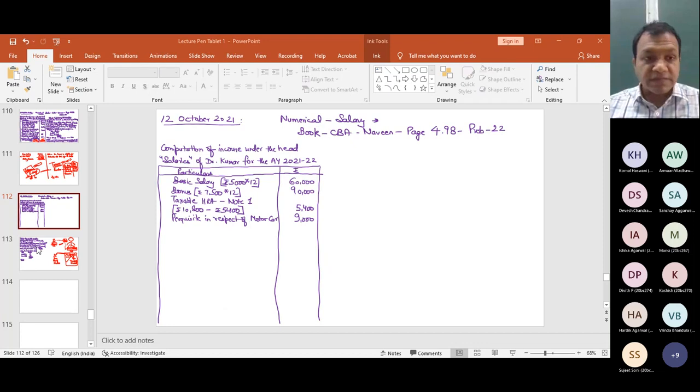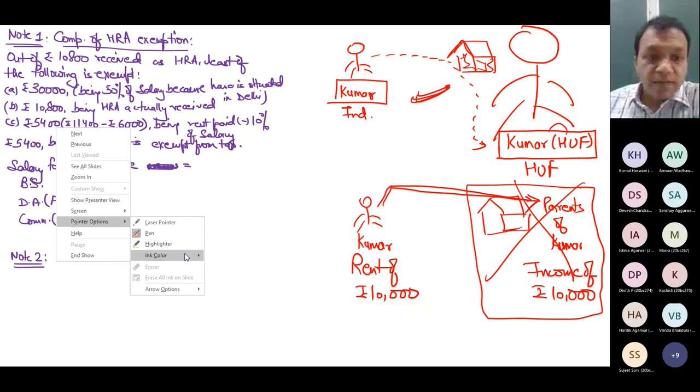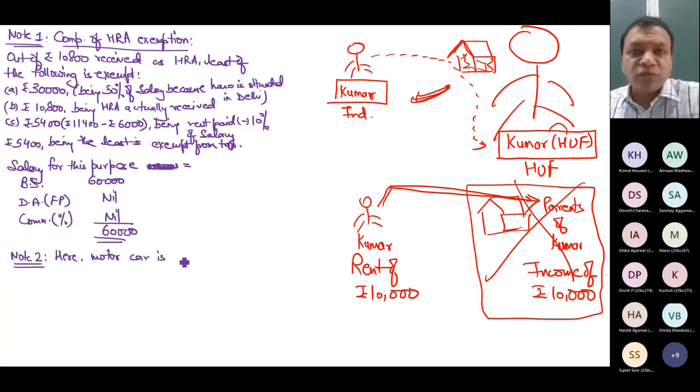Presentation must be clear. Like I have written note 2, here you have to write that here motor car is owned by the employer. Every reason must be given. You are not supposed to compute clerical answers, or behave like a person who simply notes down the thing. You have to act as a person who is willing to give explanation also.